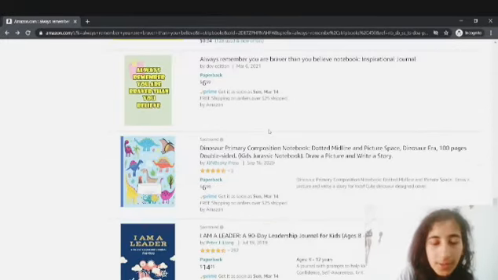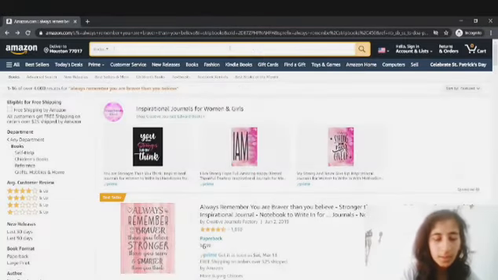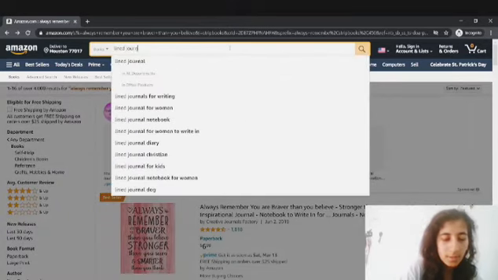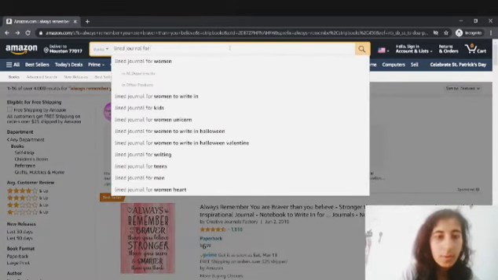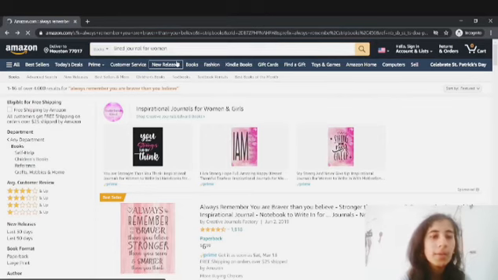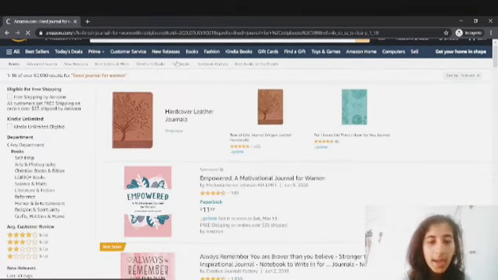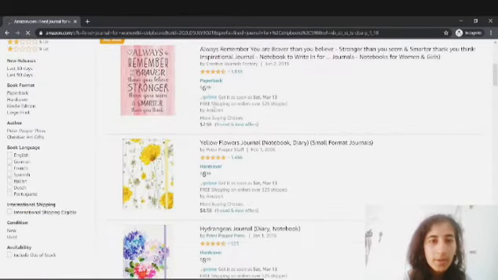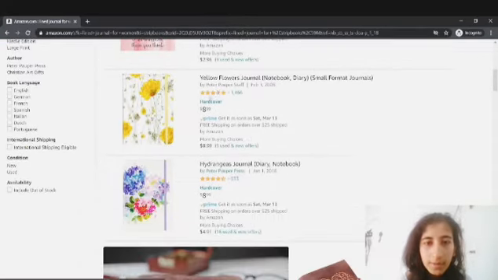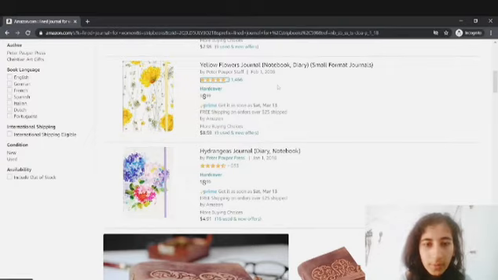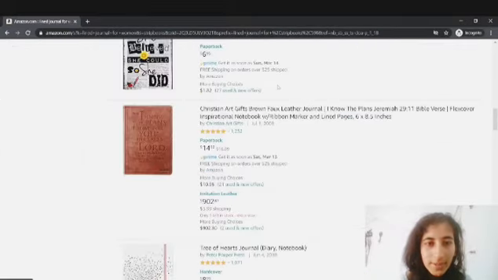Now, if I just go there and type lined journal for women, let me just go for women and see the other books, how we can see the bestseller books in that category and what long tail keywords they are using. We have already considered that. Now let me look at this one. Yellow Flowers, but this book is quite old, guys. It was released in 2008, so it's quite an old book. So let me just scroll down and see some other book.